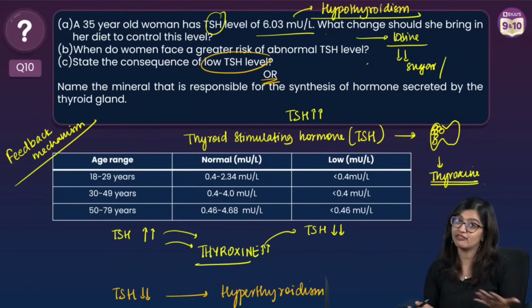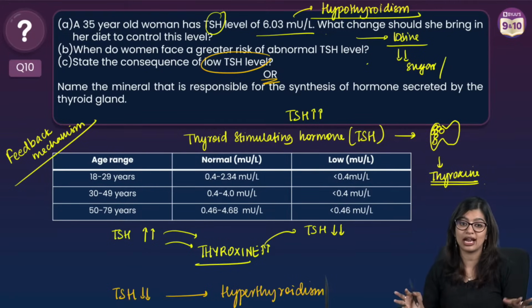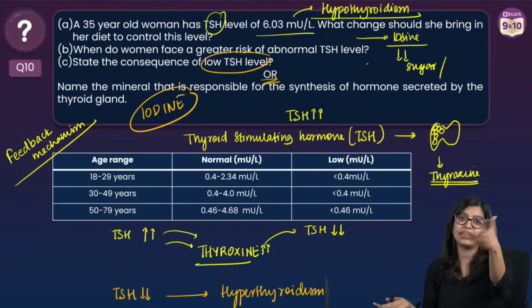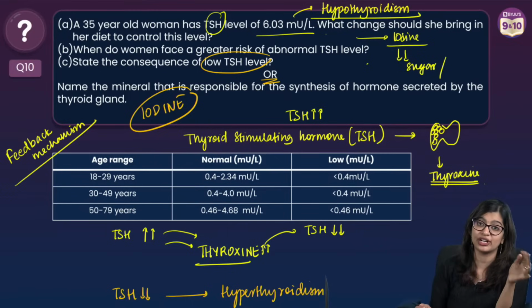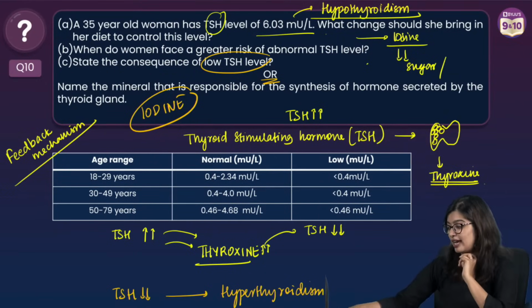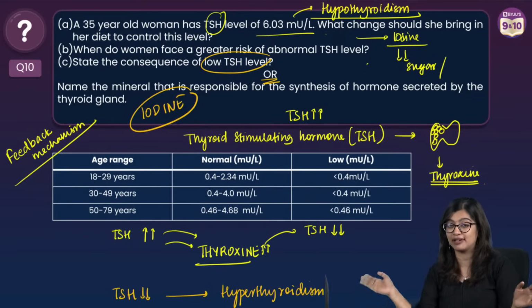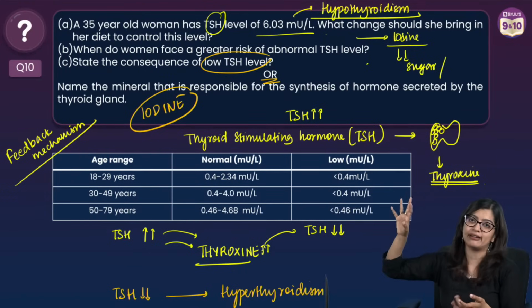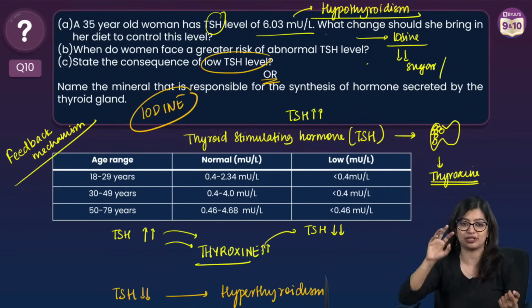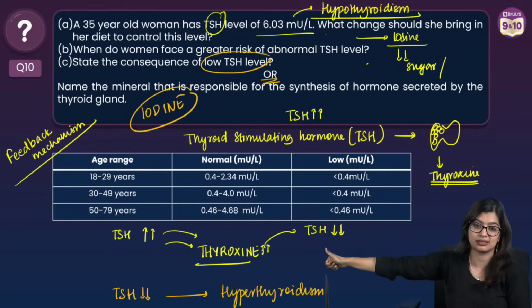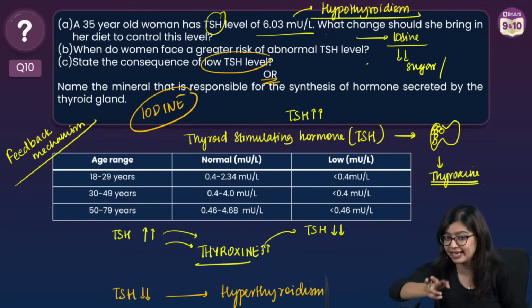So now again, they have made your life easy peasy. Name the mineral. Again, it is iodine, right? Iodine directly. So even if you don't know the other bit of it, I'm talking about the extreme situation where you are not able to figure out the logic behind the question, they have also given you a question where you can easily answer. So it is still scoring in one way, right?